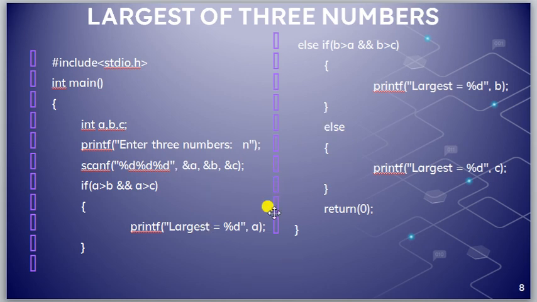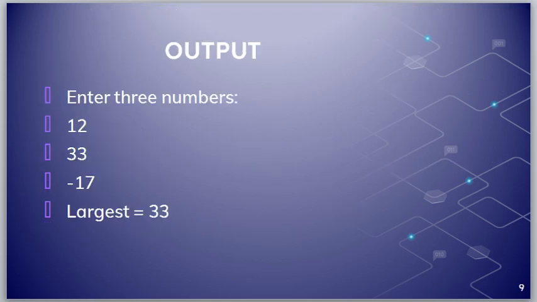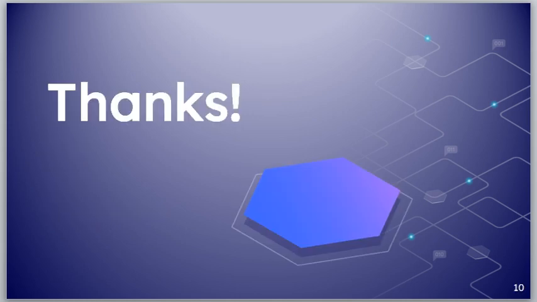So what will be the output here? First we are entering three numbers. Then the largest is printed. So this is the output of the program. So here we have discussed the else if ladder. So what are the different forms of if statements? First one is the simple if statement, next one is the if else statement, next one is the nested if statement, and next one is the else if ladder.